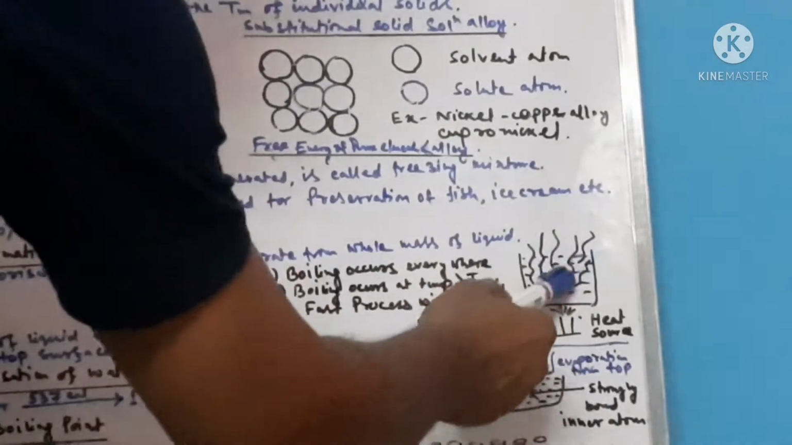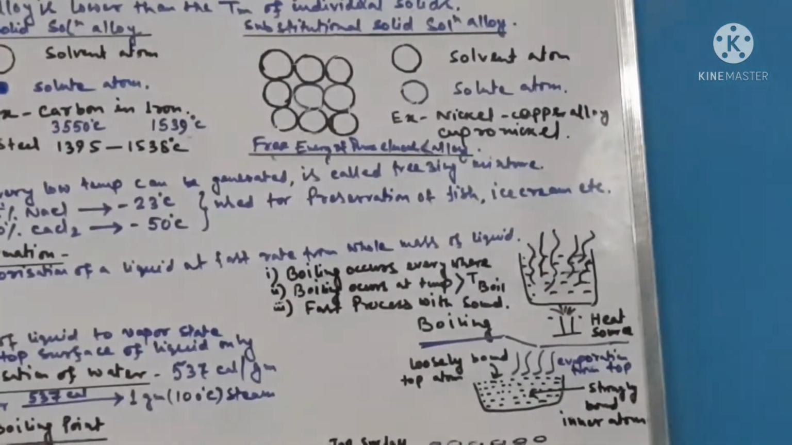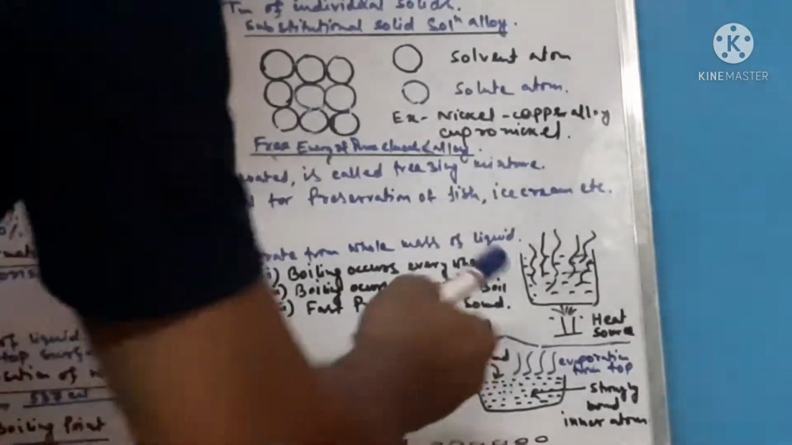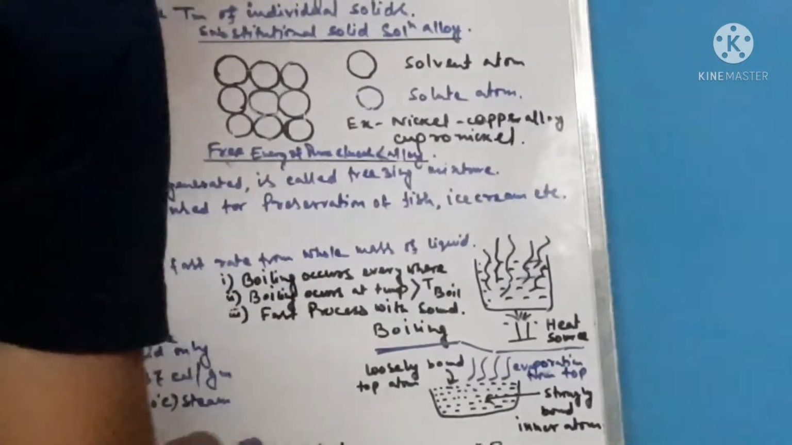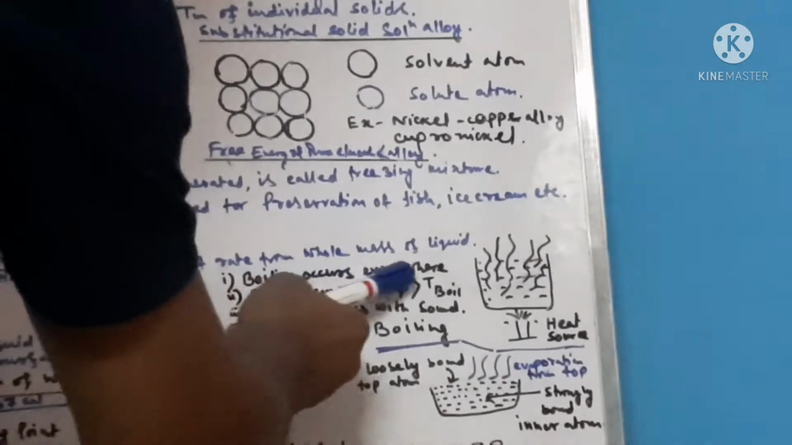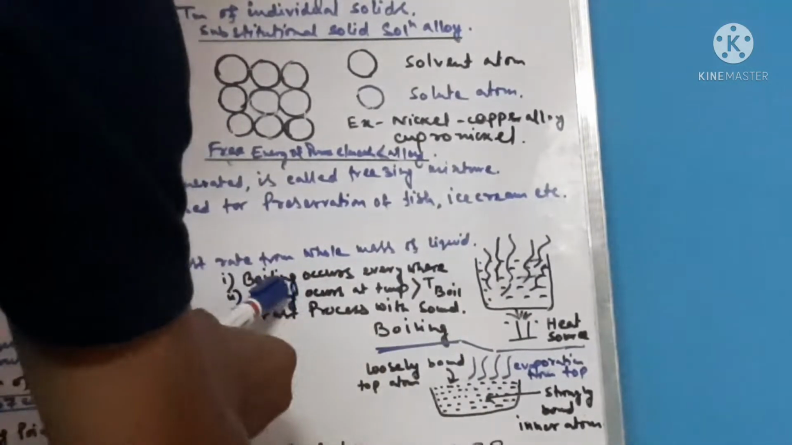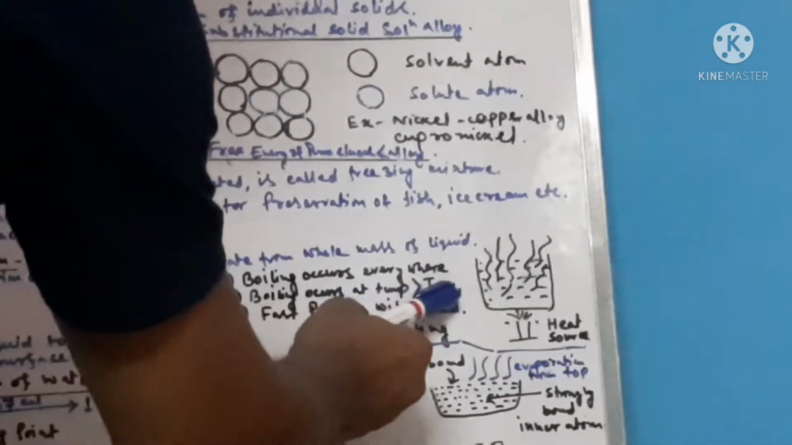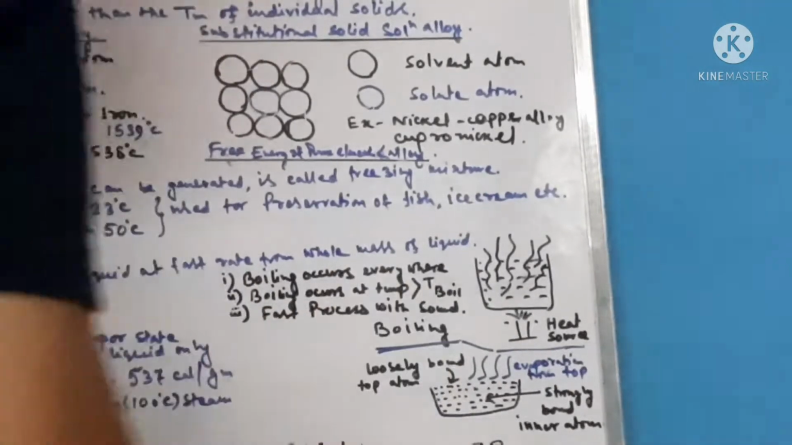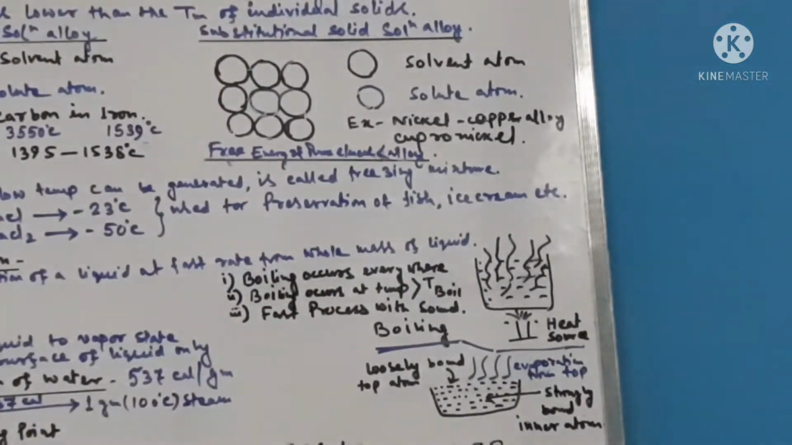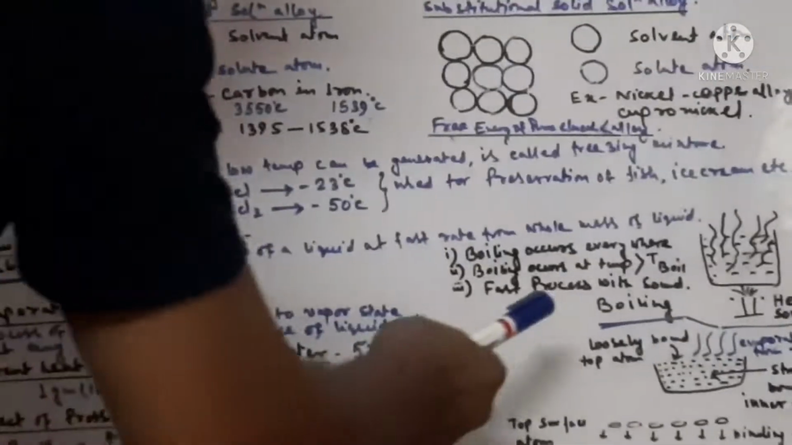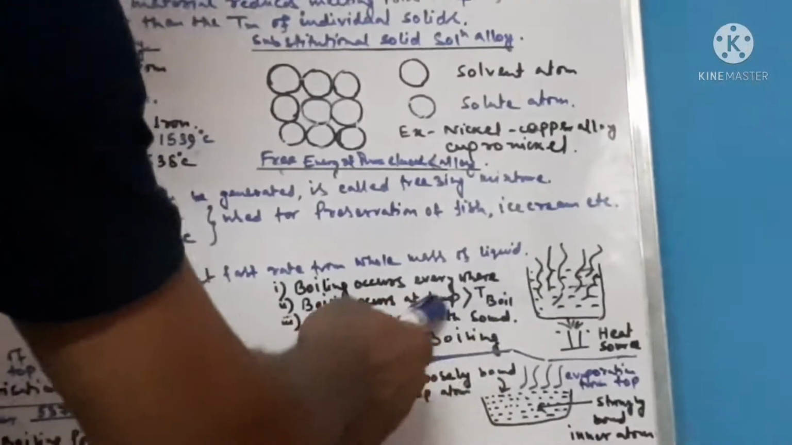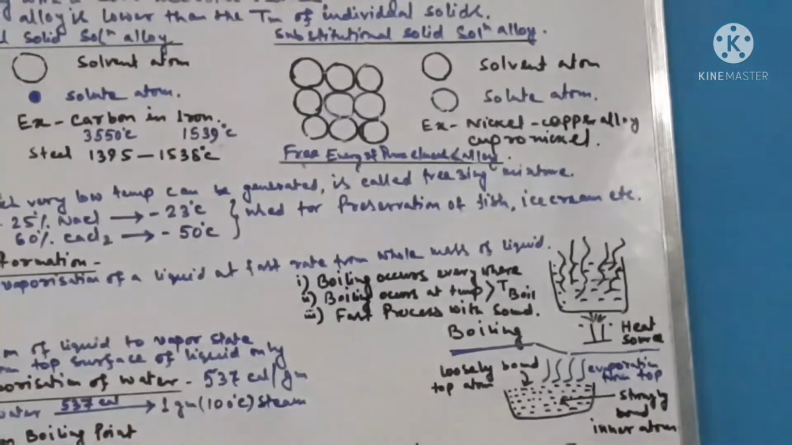Each and every individual portion will be boiled because the bonds will be broken once the boiling temperature is reached. So boiling will occur from everywhere in the liquid. Boiling will occur at a temperature of more than boiling temperature, and that is at a very fast rate because that happens from all throughout the body, and this will be associated with some sound also.